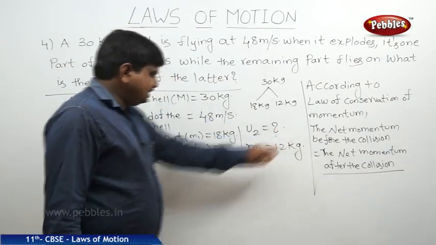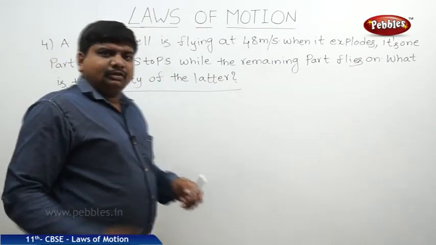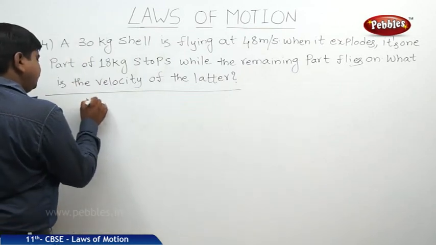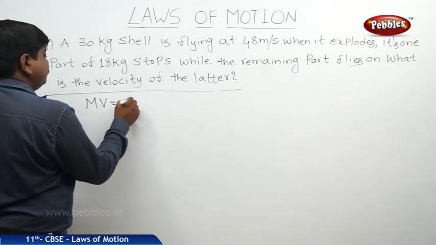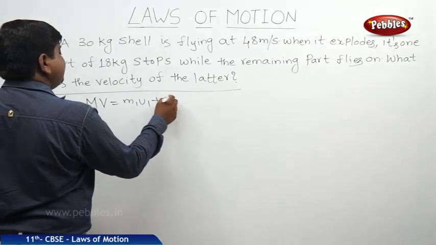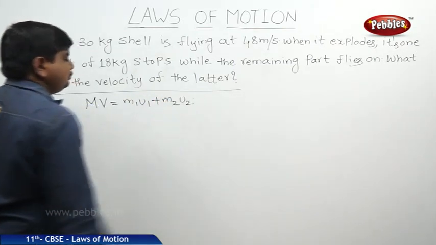So we will substitute these values in the formula. Therefore, capital MV is equal to M1 V1 plus M2 V2.